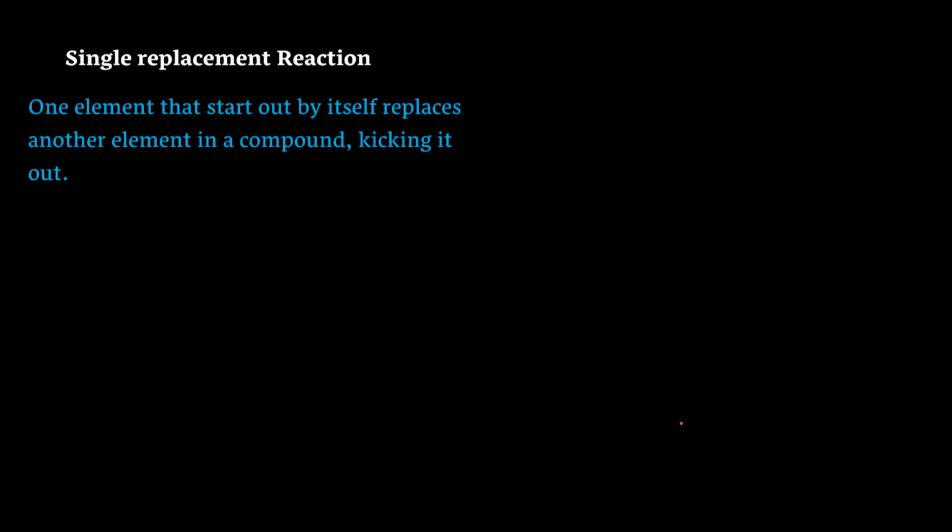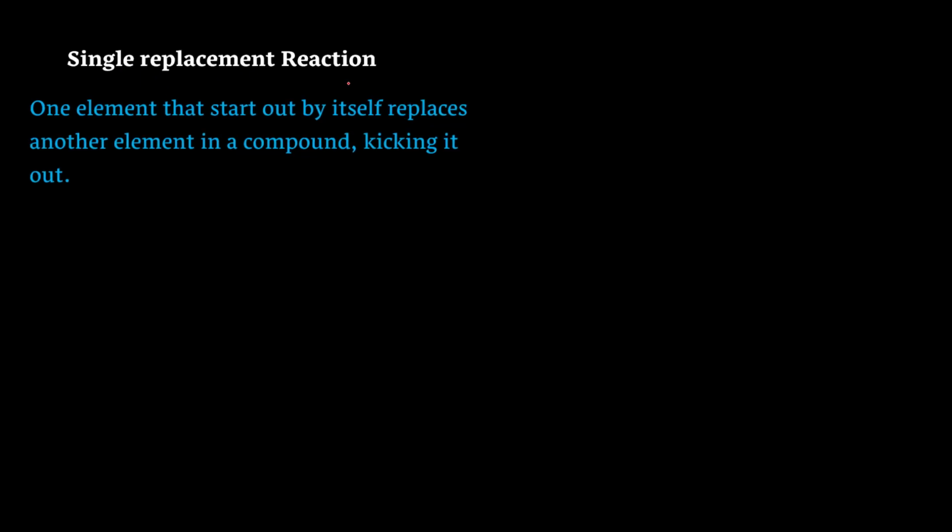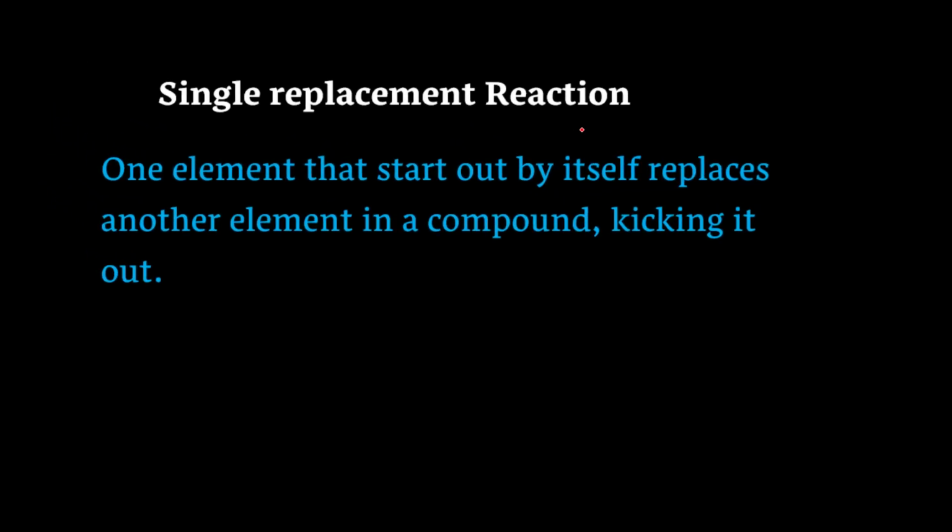Come to the fourth type of reaction. The fourth type of reaction, we can say, is single replacement reaction. What does a single replacement reaction mean and how does it work? In single replacement reaction, one element that starts out by itself, it means an element comes along and replaces another element in a compound, kicking it out.